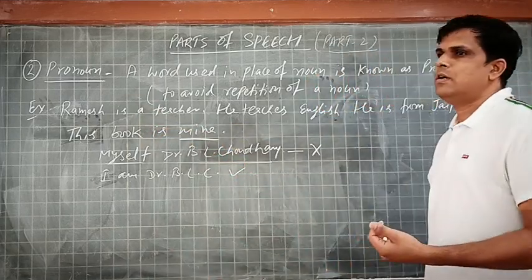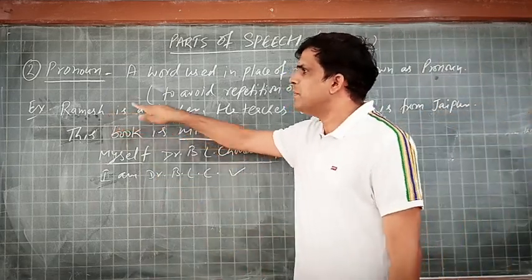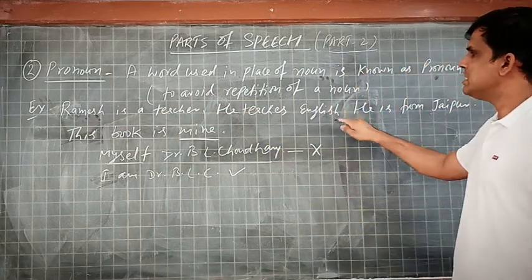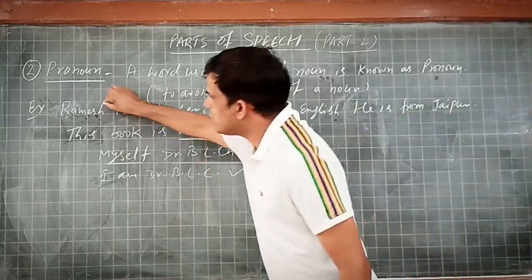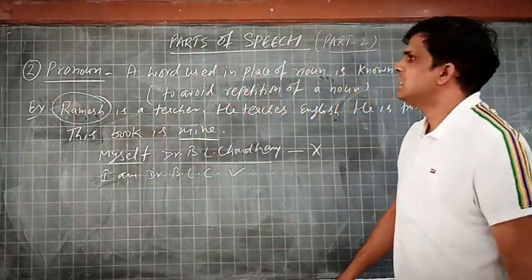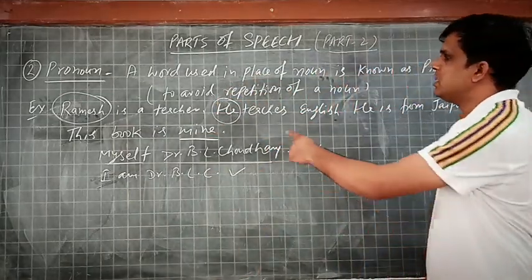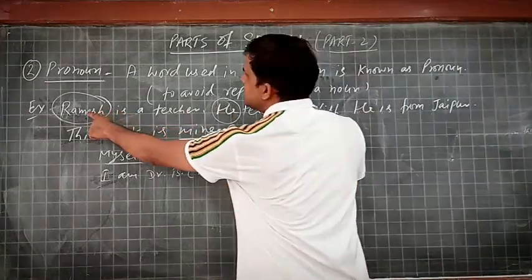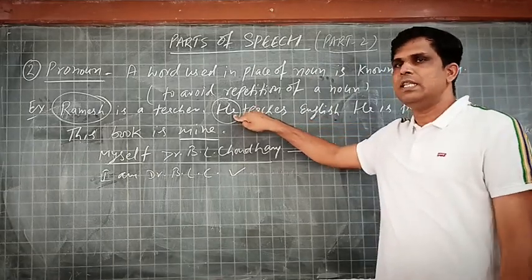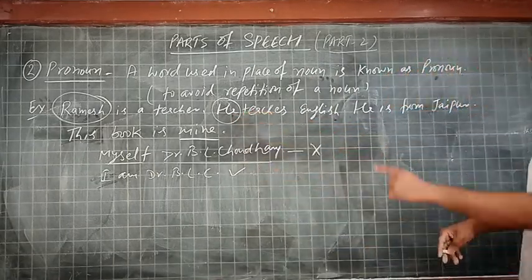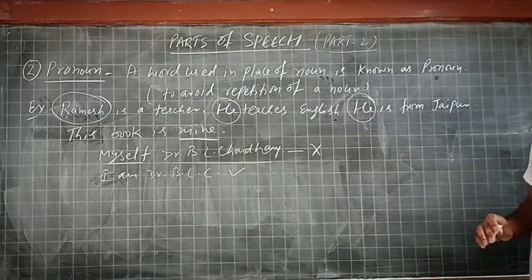For example, Ramesh is your school teacher. So, we wish to write something about him. Ramesh is a teacher. He teaches English. He is from Jaipur. Like that, in place of this noun Ramesh, the name of a person, I have used the word he. So in place of Ramesh, I have used that word he, that is a pronoun. Again, in place of Ramesh, I have used he in "he is from Jaipur."